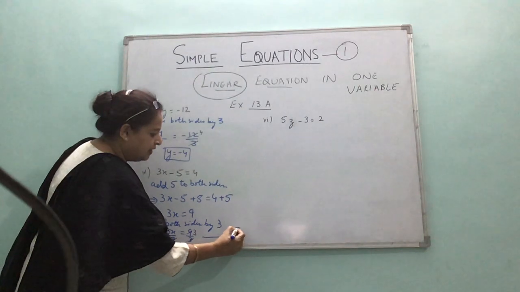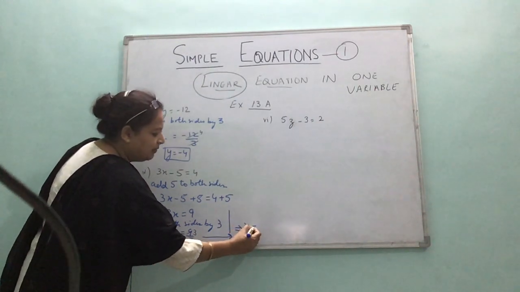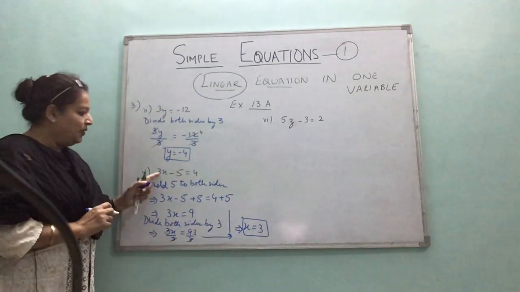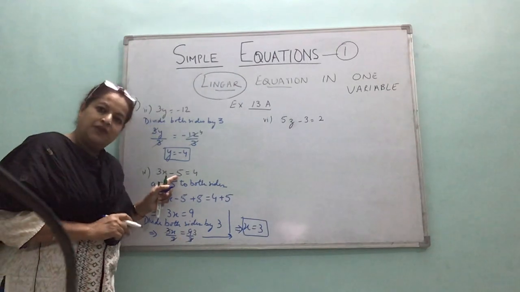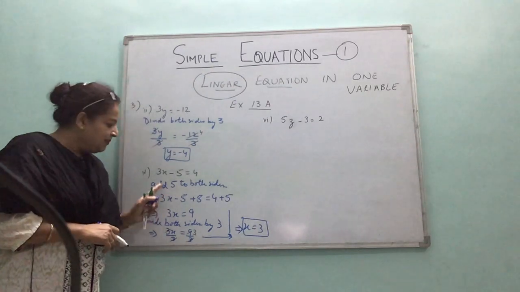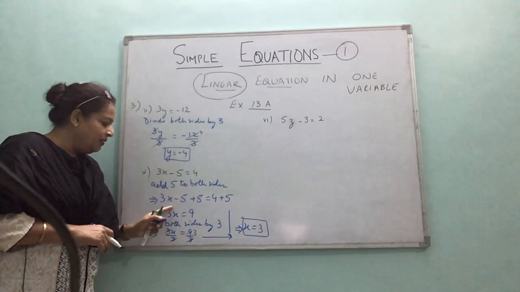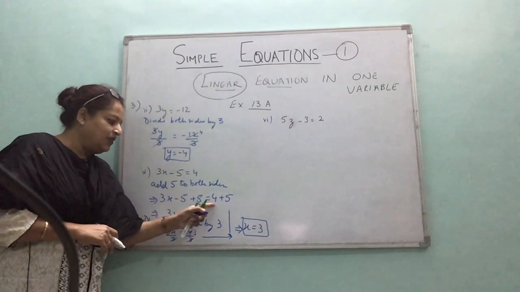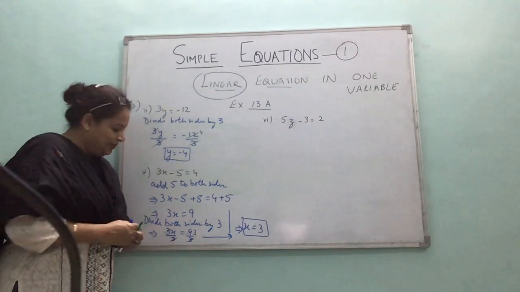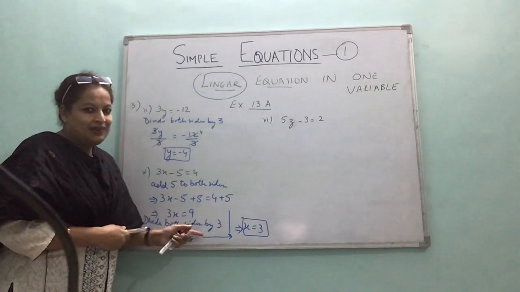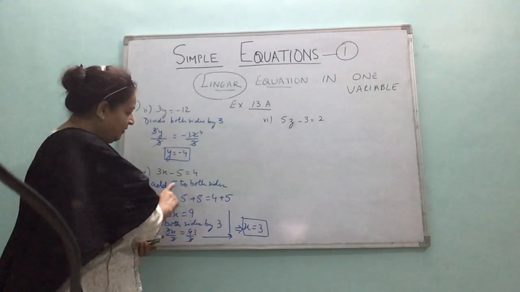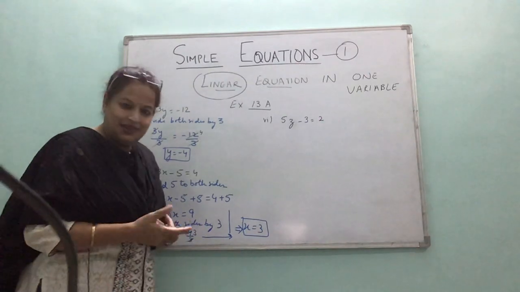So I am writing the answer here. X is equal to 3. Right? So there were two terms. First we have to get rid of this constant term since it was subtracted. So we add 5 to both sides, inverse operation, and you are able to get 3x is equal to 9. Now 3 is multiplying, so divide both sides by 3. You remove this 3, you get the value of x, right? Now see what will you do now? Whatever is done there is to be applied there also.